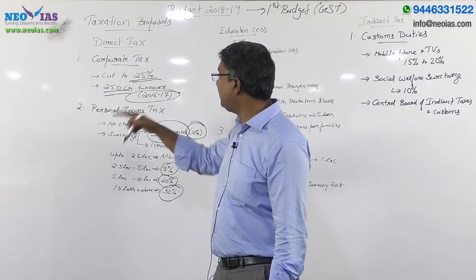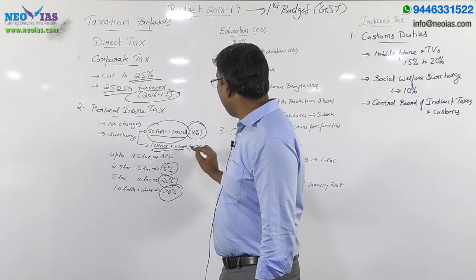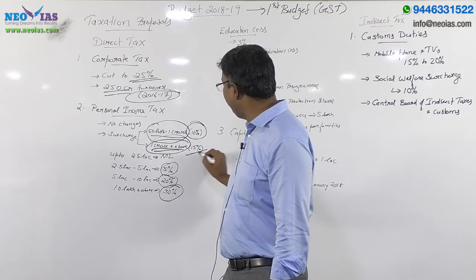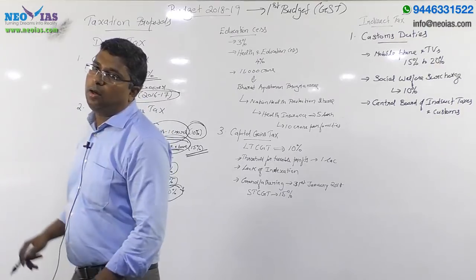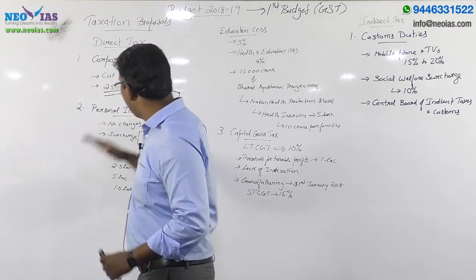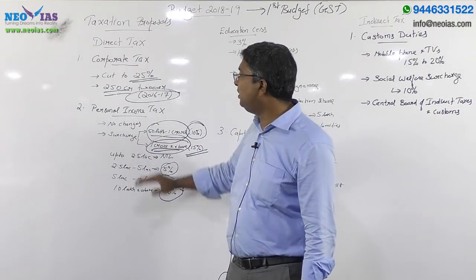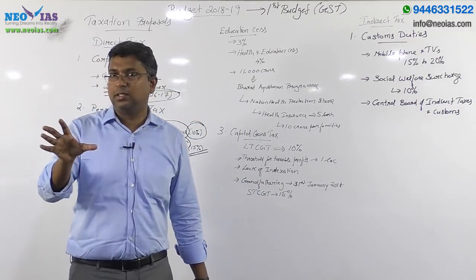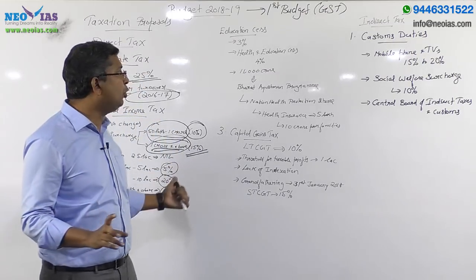This was introduced in the last budget. Before that, for people with an income of 1 crore and above, a 15% surcharge applied, plus the 30% personal income tax. So just have an idea, there are no changes in the surcharge as well as in the income tax slab. There is no change in the personal income tax. That is the main point, because the budget said there is no change in the income tax slab. So note that point down.